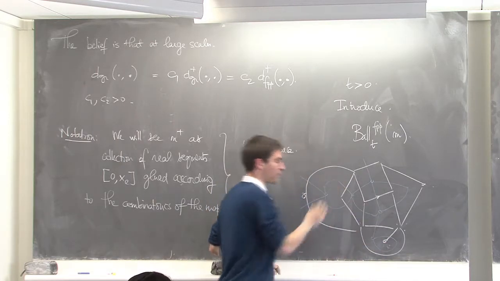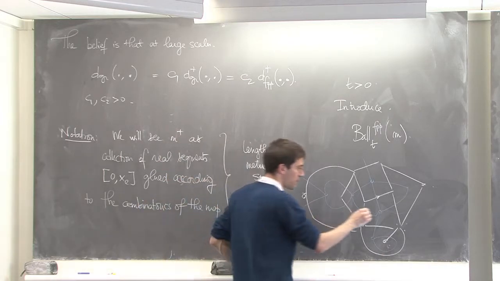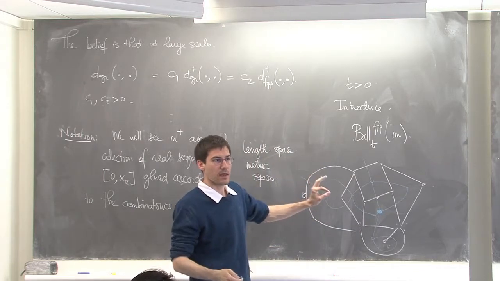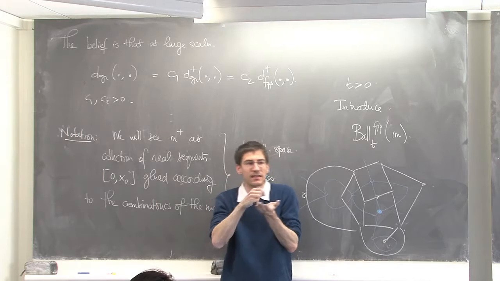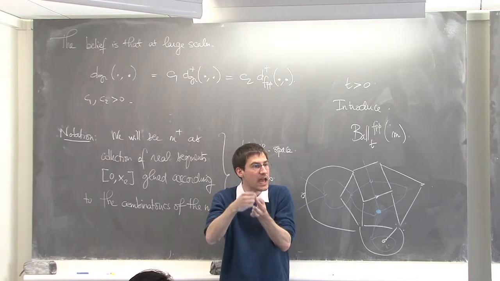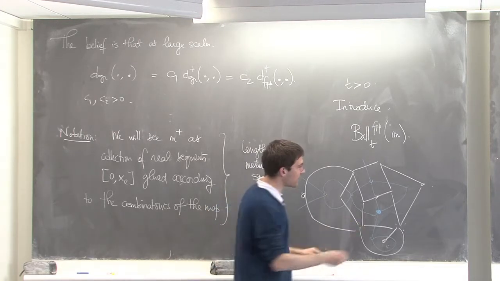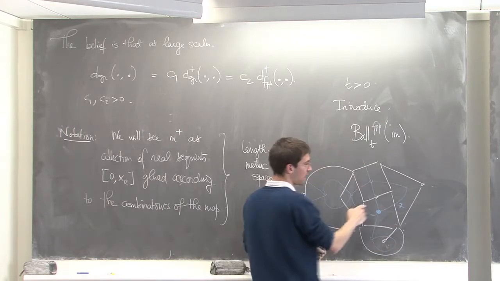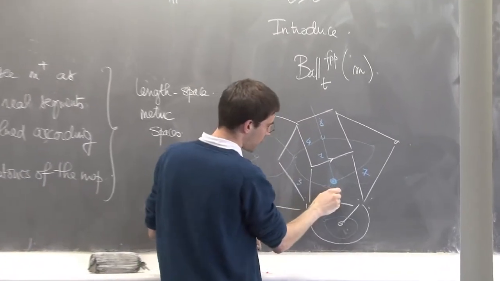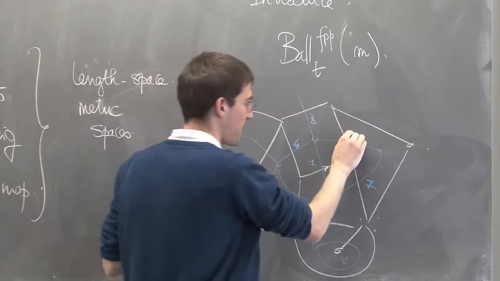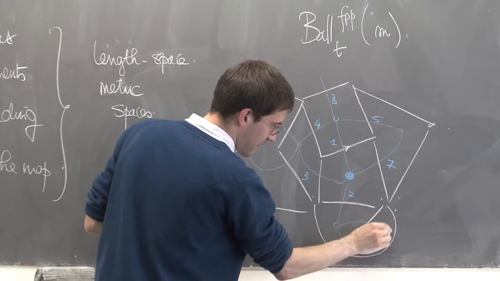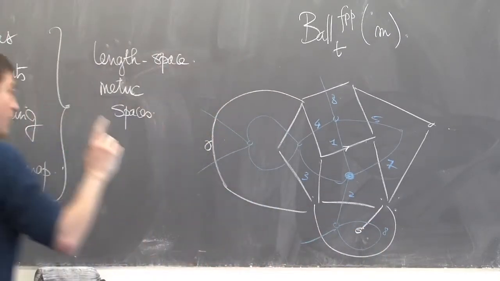So what do I mean by ball of radius t? Imagine that I put water here, or any fluid, and I wait time t, and I imagine that this water diffuses at speed 1 along each edge of the map. So if this edge has length 7, and this one, say, has length 1, this one 8, this one 4, this one 3, 2, and this one, I don't know, 5. Let's assume I put water in it. This one has length 8. And I wait for time 5.